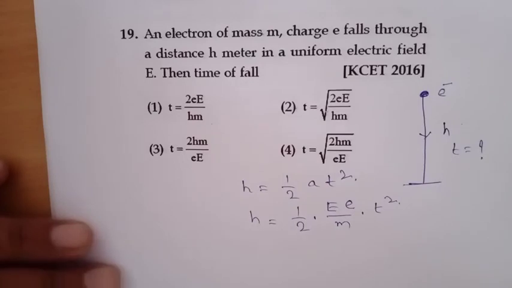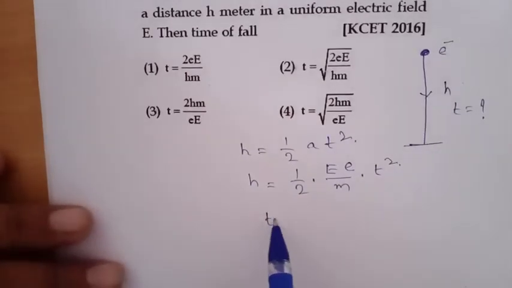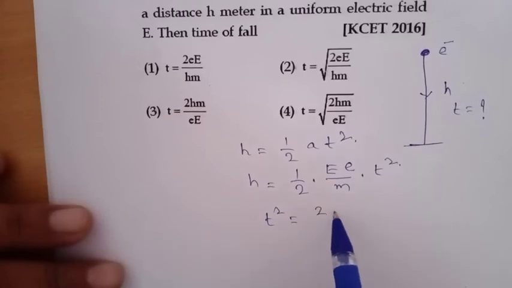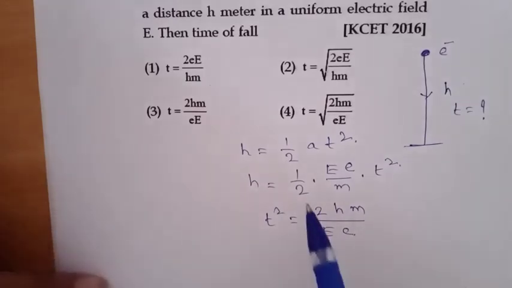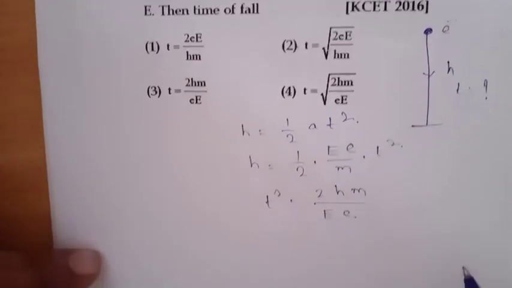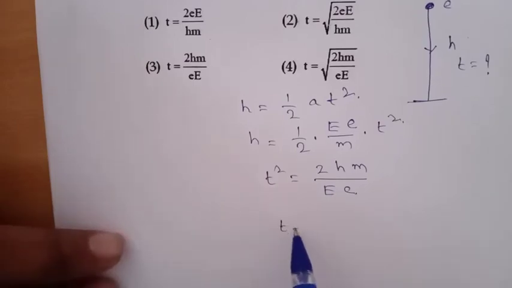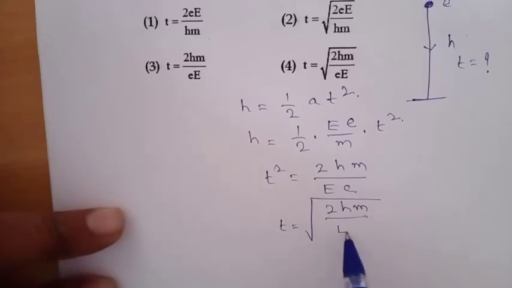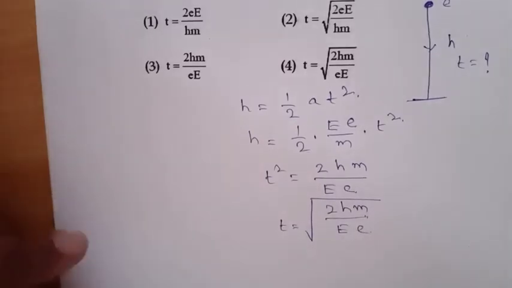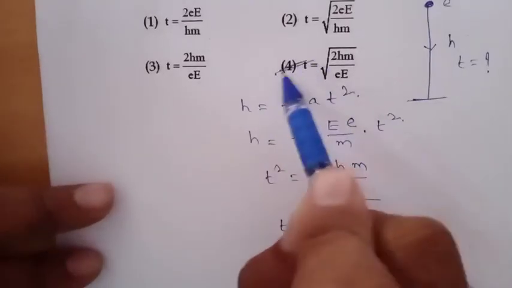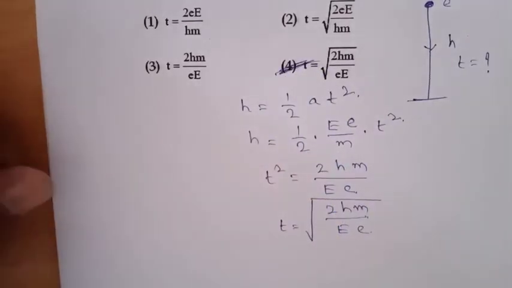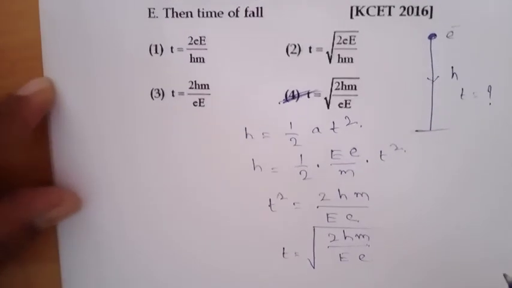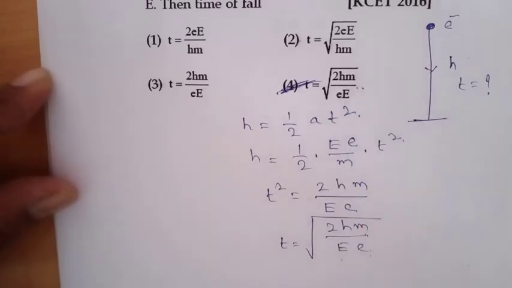They are asking the t value. Then t square is equal to 2hm by eE. Bring this 2 to this side, and this one you bring this side. Then t value is equal to root of 2hm by eE. So time of fall, this is the formula, root of 2hm by eE. That is the answer for this.